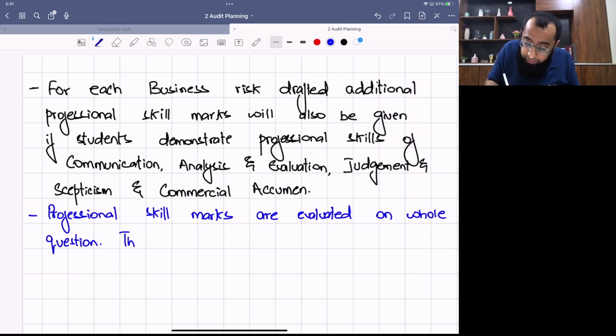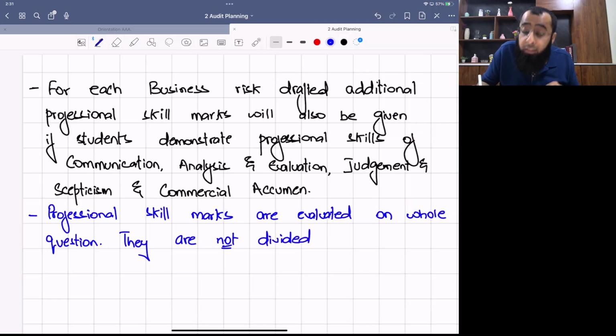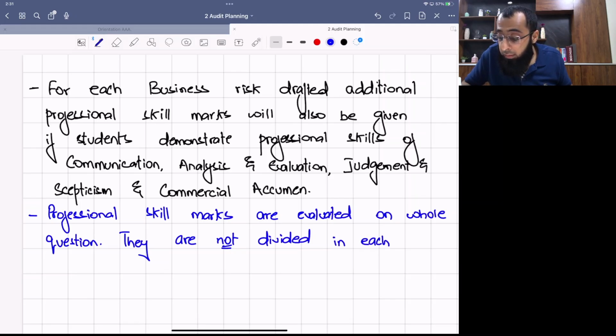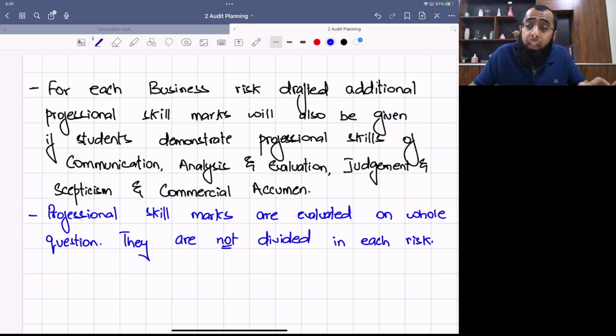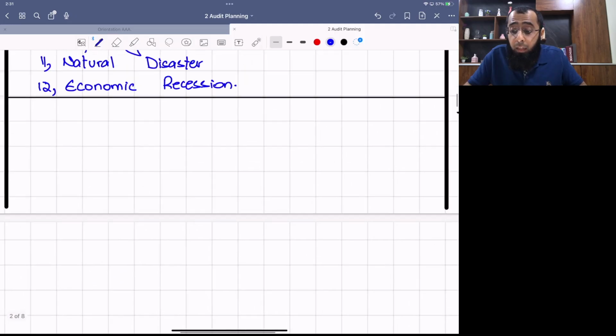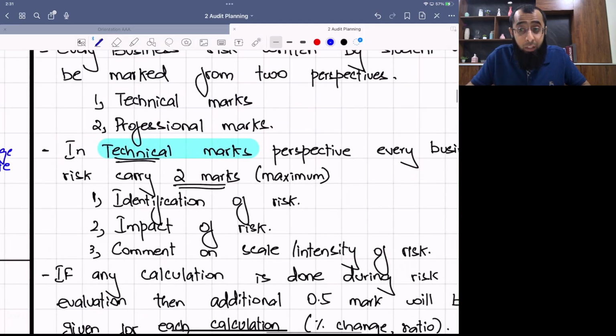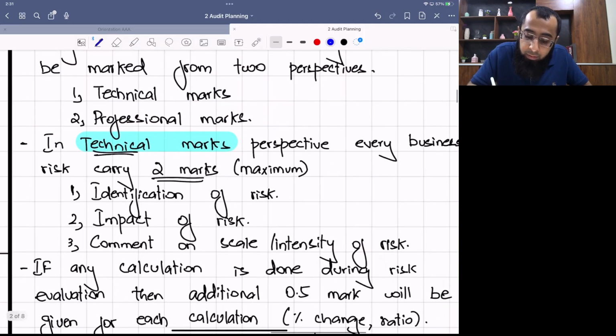They are not divided on each risk. Okay, like I cannot clearly say that for each risk you will get this much professional skill mark. For technical marks, I have given you clear guidance that for each of the technical marks in business risk head, you will get 2 marks each. See, technical marks means your auditing knowledge. Okay, now in business risk, obviously it's not accounting knowledge. This is your auditing knowledge, like how well you are evaluating the business risk.